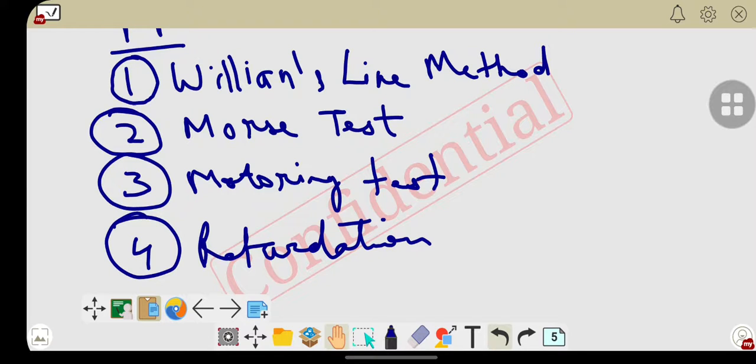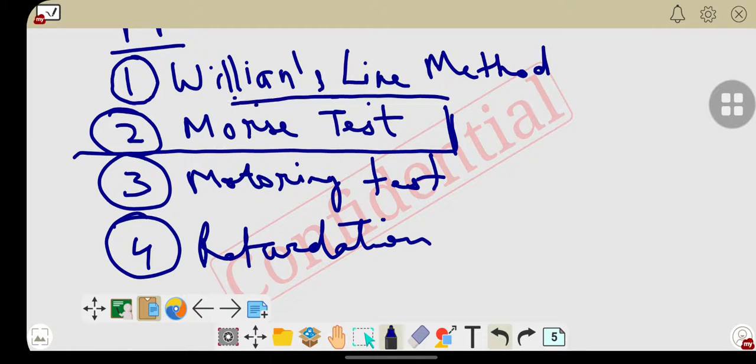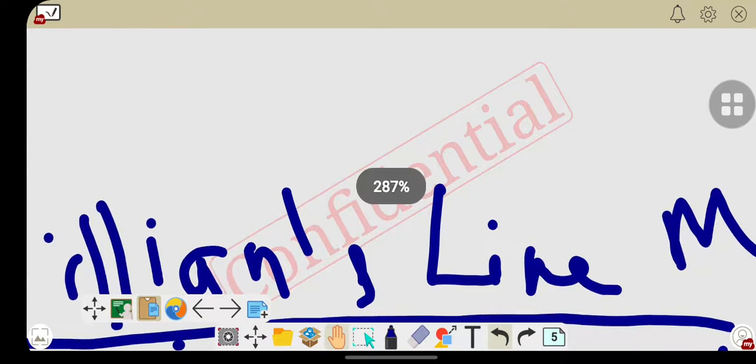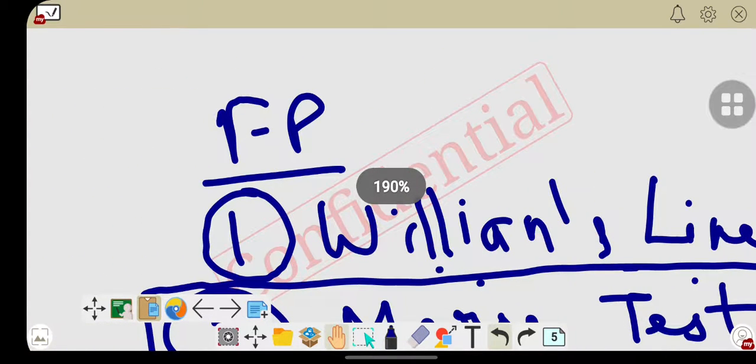For today's lecture, let's focus on the Morse test. With this test we can calculate the brake power, then the indicated power can be calculated, and its difference we can consider as the frictional power. So in this manner we can calculate.